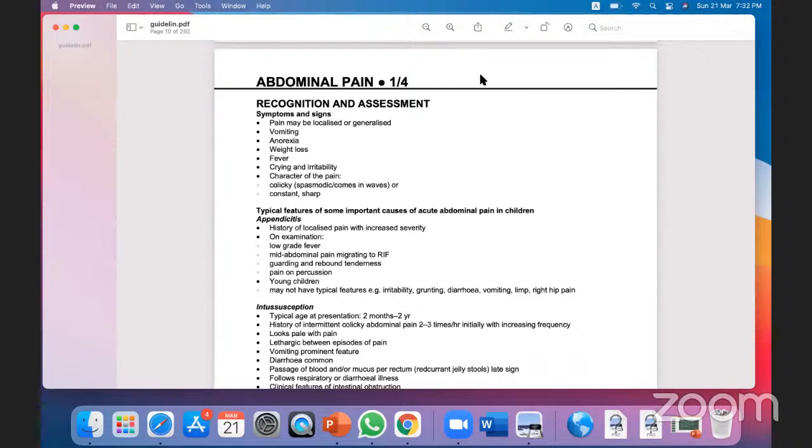Like when I was an intern 14 years back, at that time the treatment protocol, now when I compare with the treatment protocol 14 years back, I find it very, very changed.